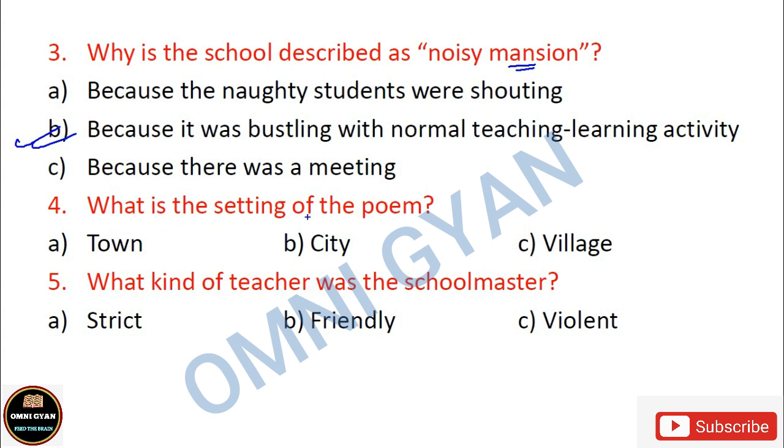What is the setting of the poem? Setting of the poem का मतलब ये poem कहाँ पे set किया गया है? Is it town? Is it city or is it village? Now the title of the poem itself is The Village Schoolmaster, so obviously the answer is option C, है ना? What is the setting of